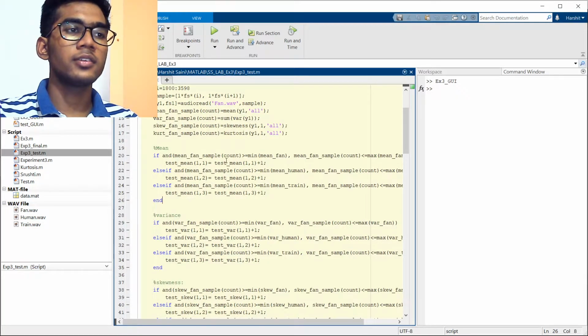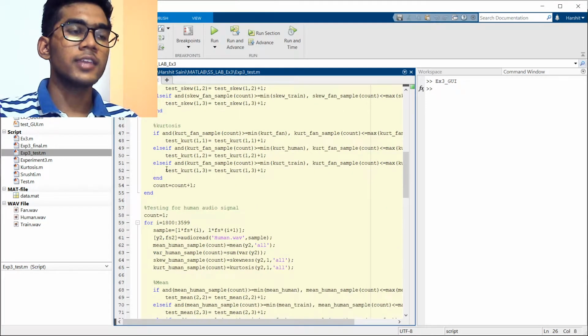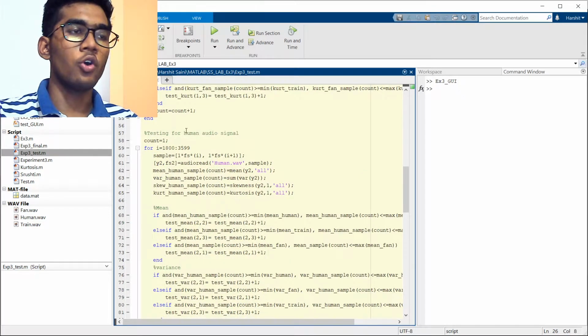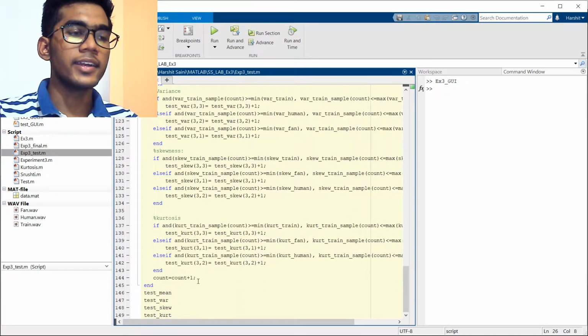Also, we increment the corresponding entry in the matrix by 1 if it lies in that range, and similarly we carry out the analysis using maximum and minimum for variance, skewness, and kurtosis of all of the signals. And the same thing we repeat for the human speech signal and the train signal for the last half hours of the signals. And at last, we finally display these four matrices which we obtained here.